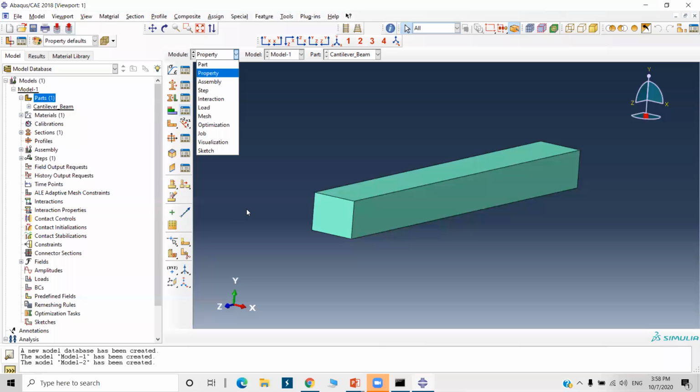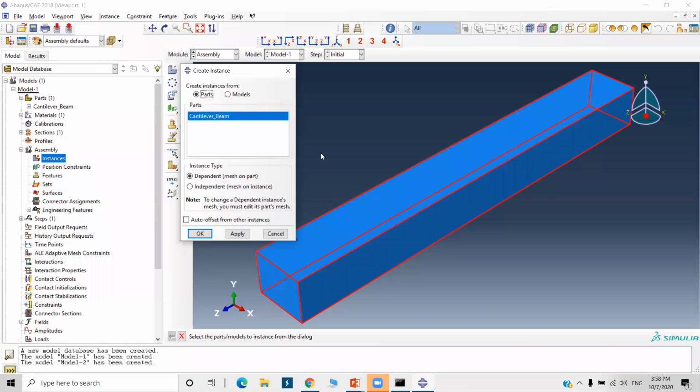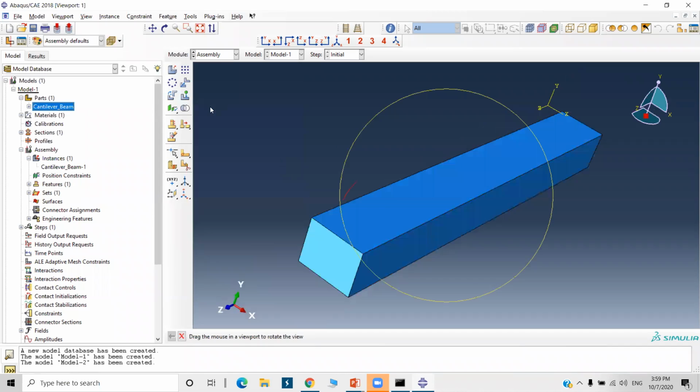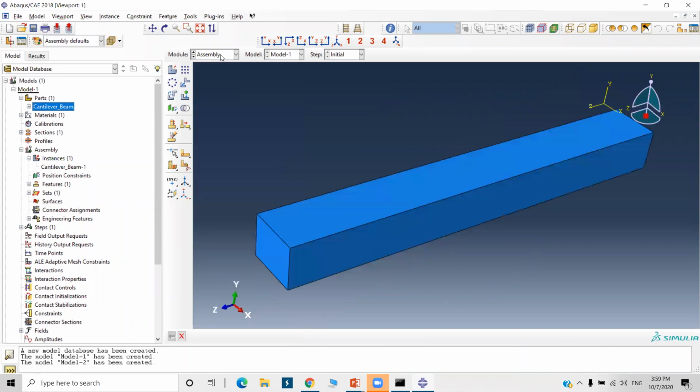Okay, so when we call the part, this cantilever beam part in the assembly is known as an instance. We can change the position of the instances, but we cannot change the position of the part in the part module. If we want to change the position, we have to change it in the assembly only. Okay, so only one part is there, so we need not do any change here. Assembly is done. Now next is the step module.